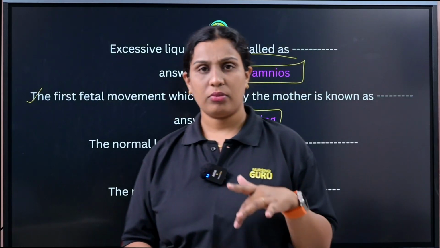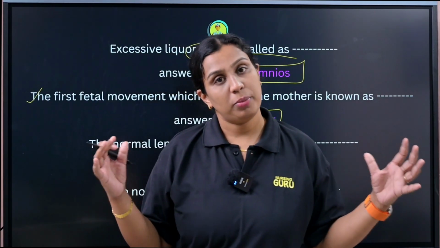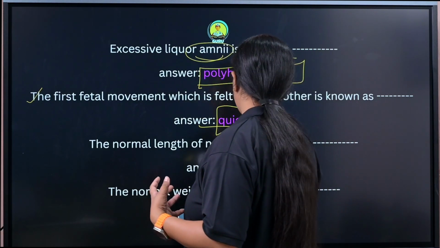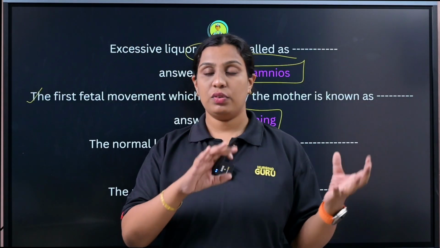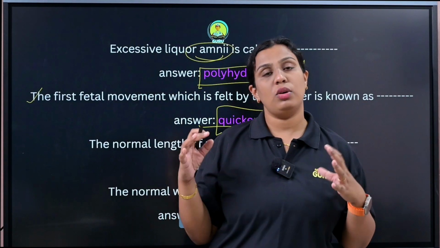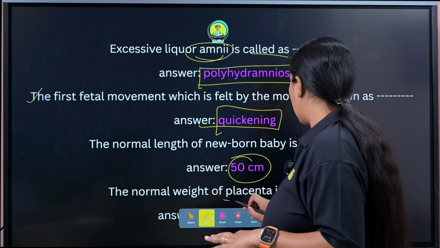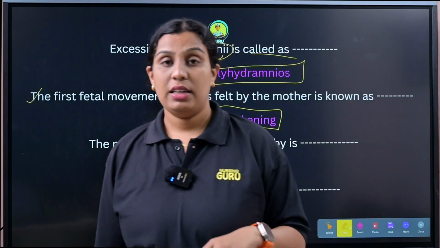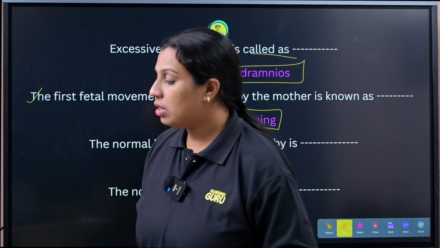Next is the normal length of the newborn baby. Normal length of the newborn baby, how many centimeters? Usually that is approximately 50 centimeters. If you write 40 to 50 or 40 to 60, you will get the mark. Okay. So next is normal weight of the placenta. I think within the last 5 years, this question has been asked 2 times.